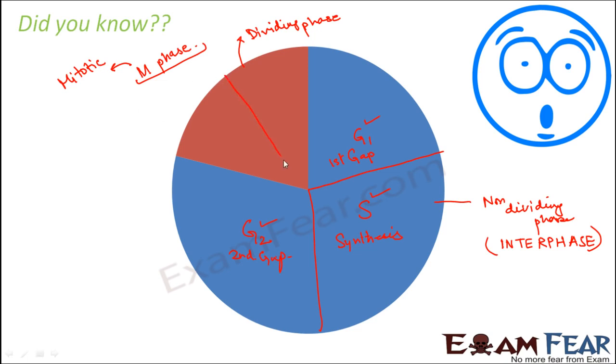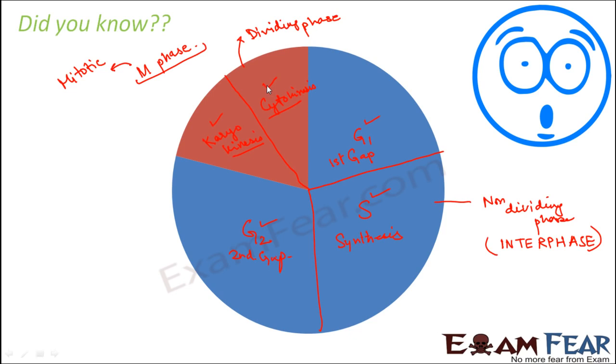Now this is further classified into 2 phases. The first phase is called karyokinesis and the second phase is called cytokinesis. So what is karyokinesis and cytokinesis? So these are the actual steps of cell division. So here the nucleus divides and here the cytoplasm divides, and that is how a cell divides into new cells.